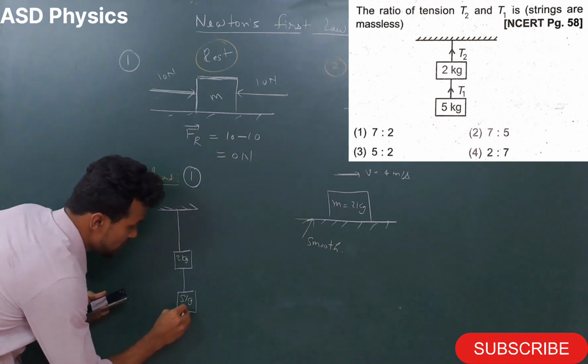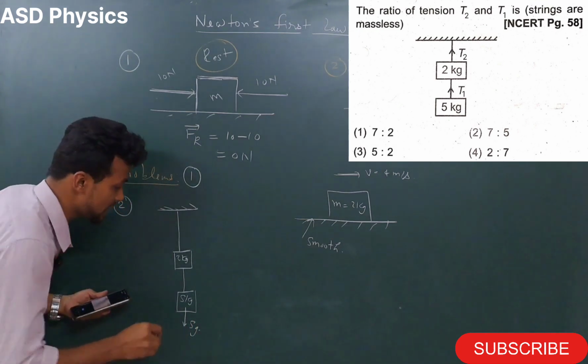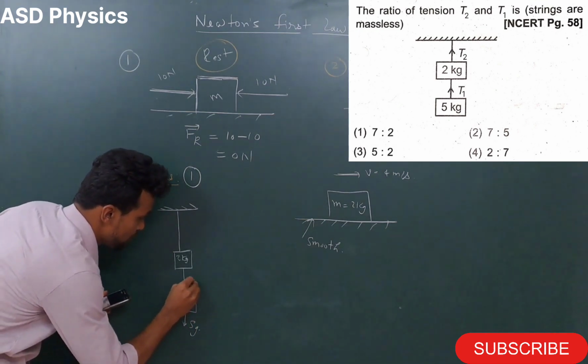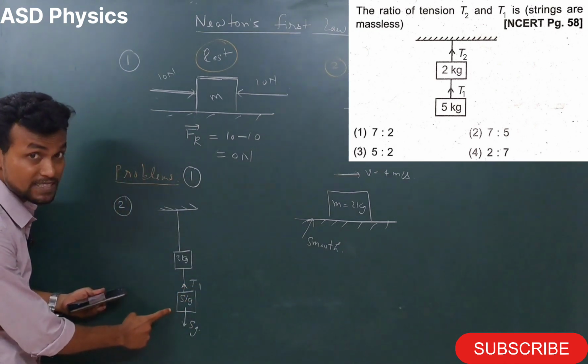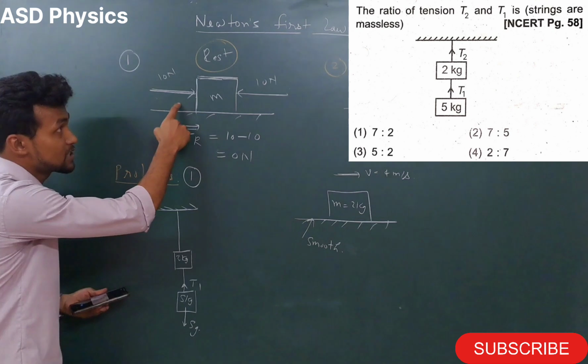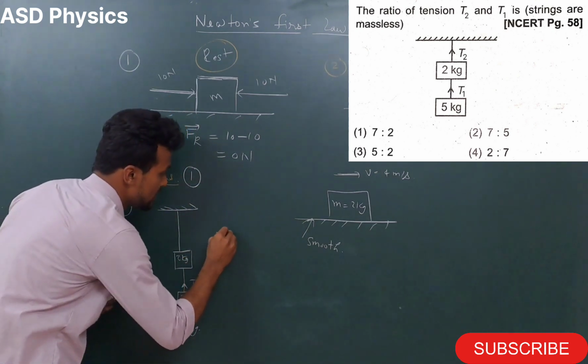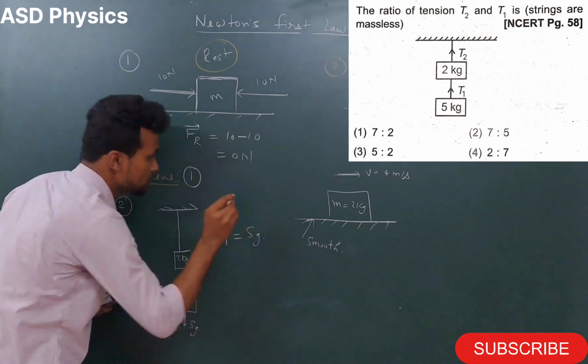Okay, so let me draw here. The weight of the block will act in which direction? Downward direction, 5g, and here tension T1. Now if we see this block, in which situation is it? Rest situation, permanent rest situation. So the forces will be balanced. So what can we tell? T1 should be 5g.